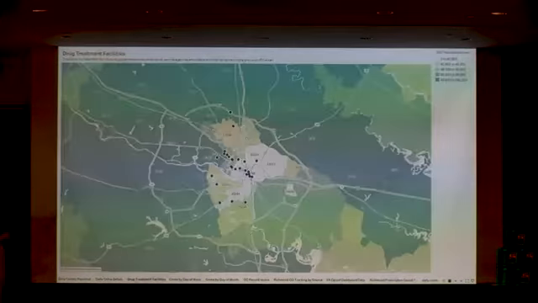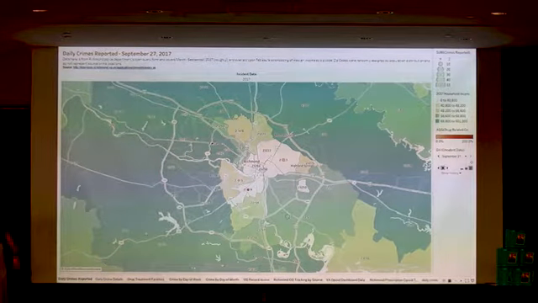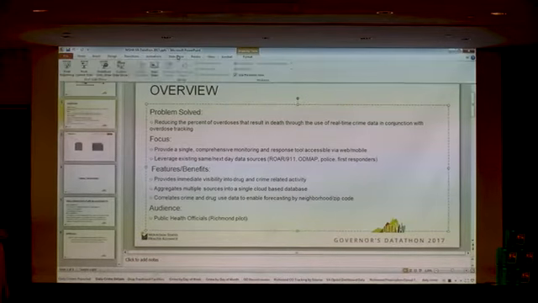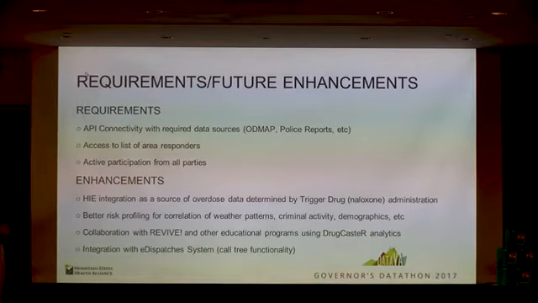Go back one more time to the first daily crimes. So this ended basically day before yesterday. So this is live data. If we look into Tuckahoe there, sorry if I'm mispronouncing it, there were 4 events in that zip code. One of them was an overdose. We can see the address related to that. We can know exactly which neighborhoods, which streets are presenting those new hotspots, and we can match that with our resources and hopefully, as Danielle described, assist in reducing the rate of deaths from those overdoses by having the right people and the right supplies in place.